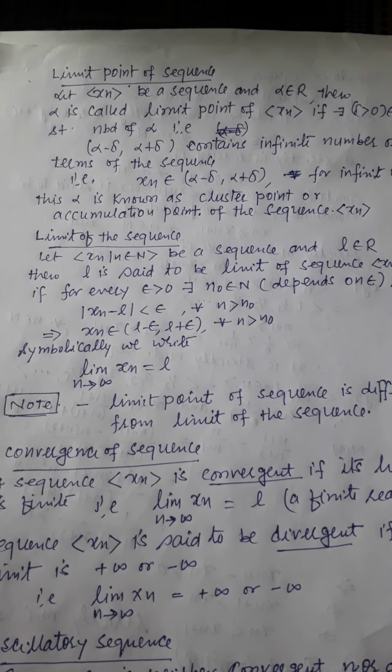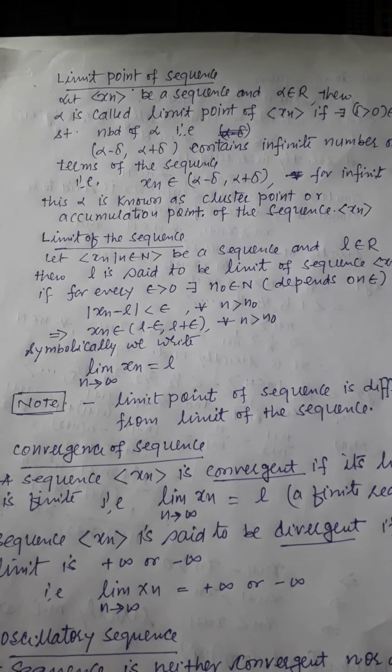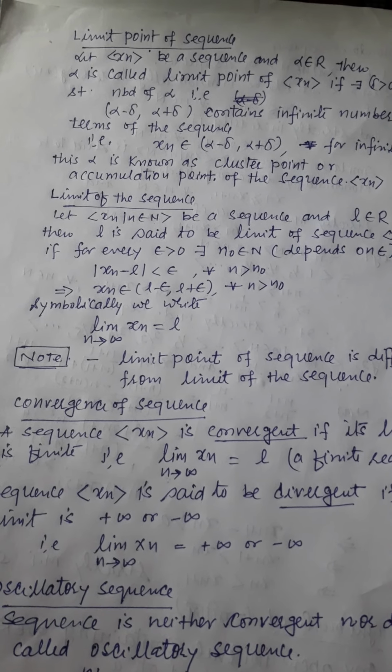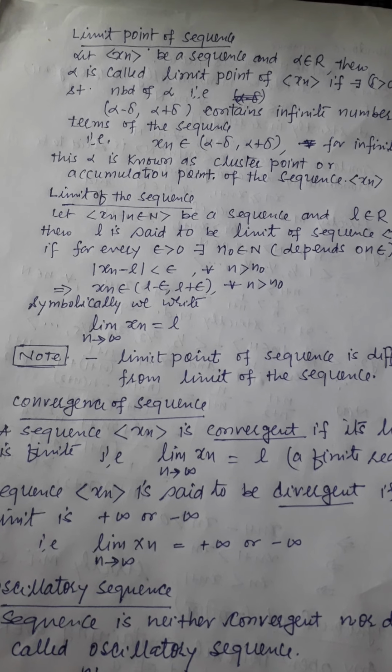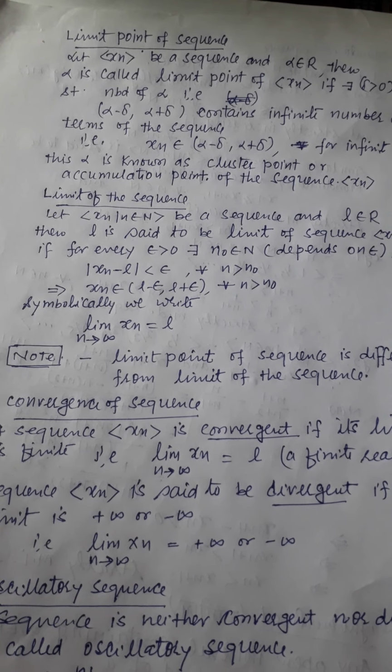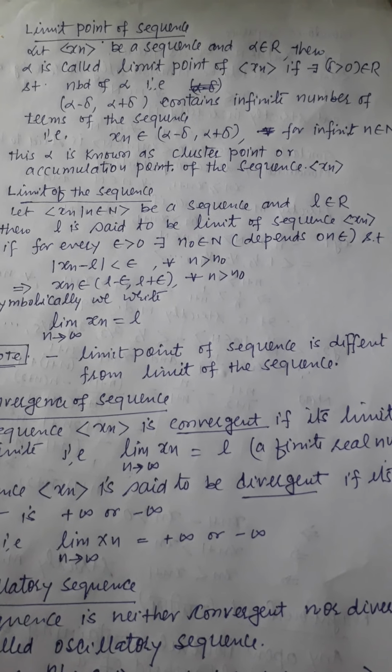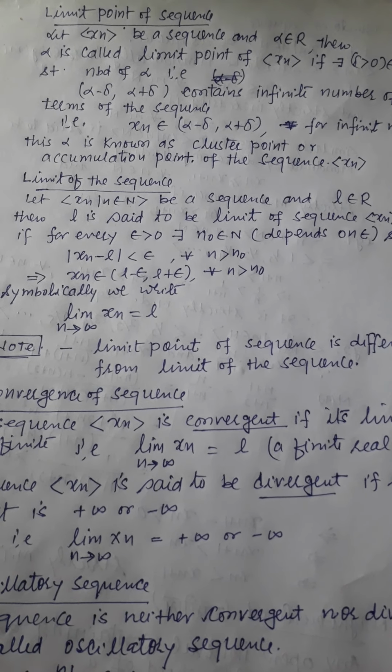Now, what do you mean by limit of the sequence? Let xn, such that n belongs to natural numbers, be a sequence, and L be any real number.